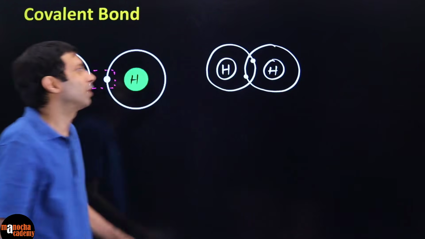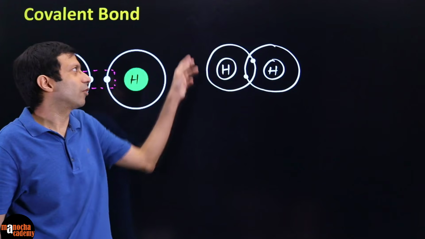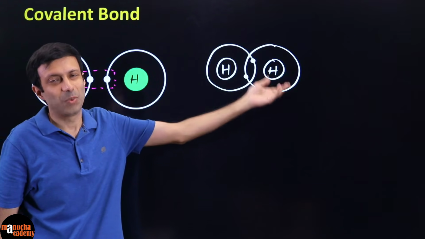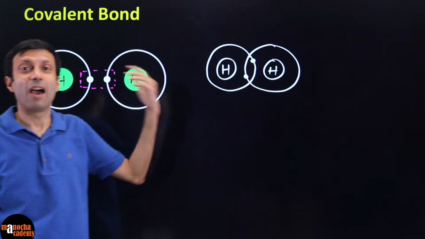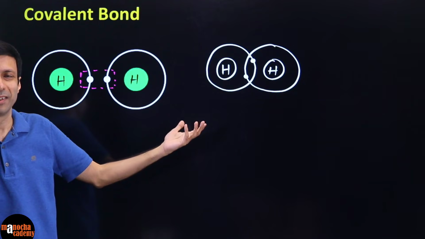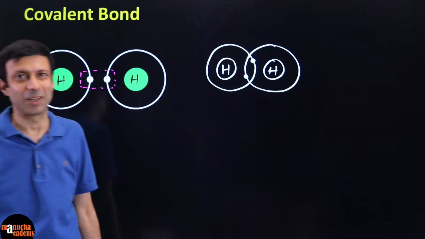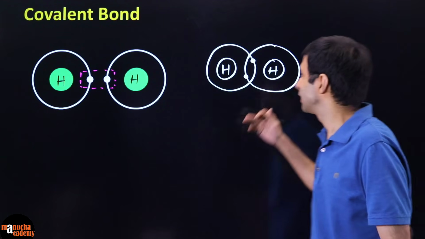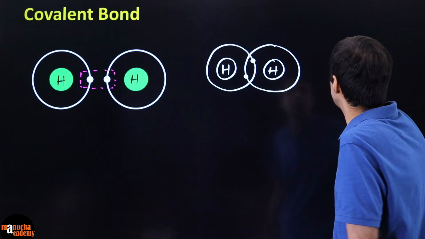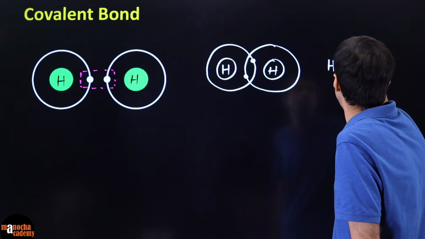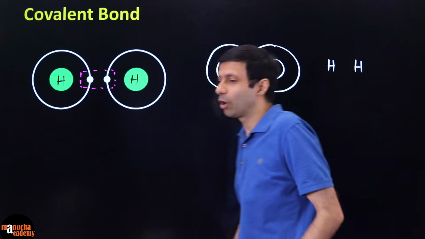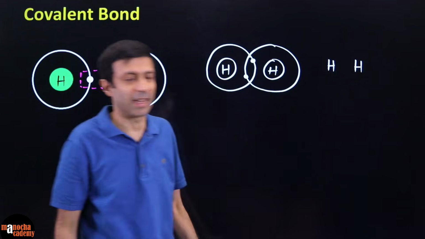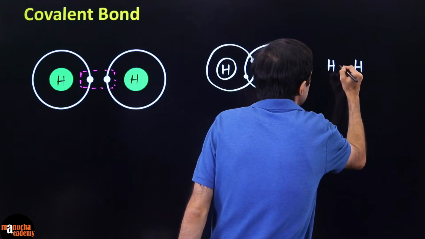Can you see both are sharing? These 2 electrons belong to this atom as well as to the other. They have formed a covalent bond between these 2 atoms. Is this clear to you? Now when we represent the covalent bond, it is represented with a single line.